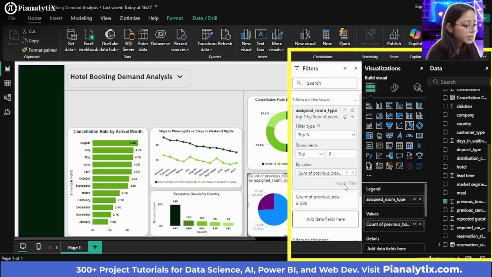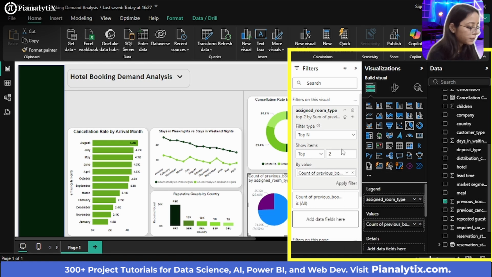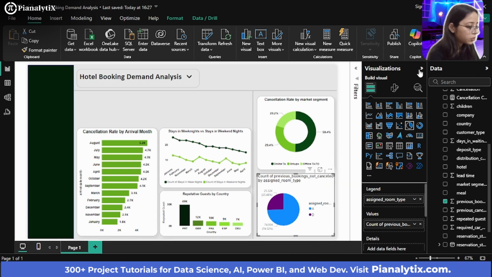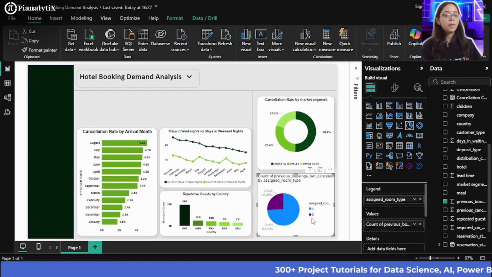So this is actually the sum of total bookings that were not cancelled, but I want the count of it. So I'll just click on apply filter. And if I just show you here, these were the two rooms, A and D were the rooms which were highly stable, or maybe people preferred that they want to stay in these rooms as well.